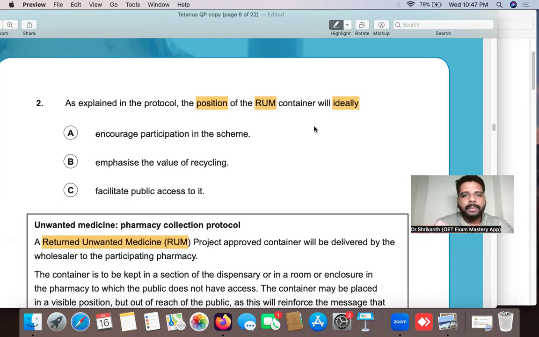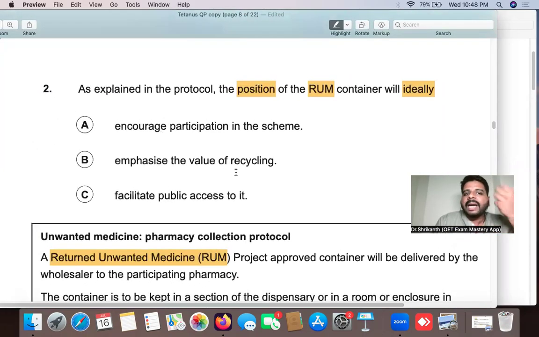You have to keep it in one particular location or in one particular situation. And in that situation, it will cause an ideal situation. It will ideally, ideal means what? Perfect. The ideal man, the ideal woman means what? The perfect man, the perfect woman, right? So in this particular situation or position, it will function very perfectly. So it will ideally encourage participation in the scheme. So here the machine, if it is positioned like this, then in a perfect situation, it will encourage participation in the scheme.